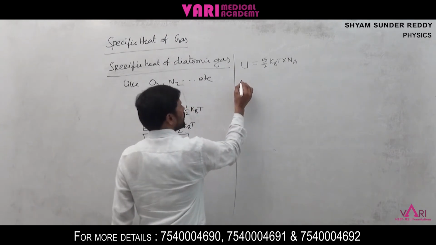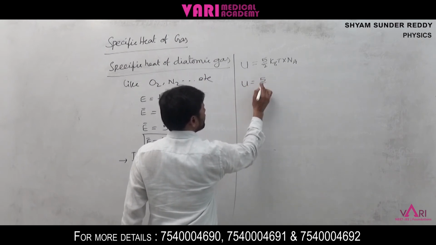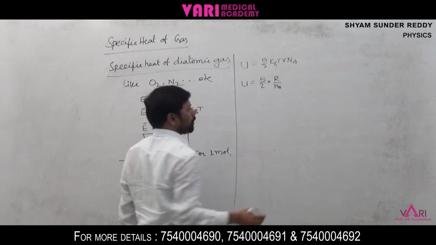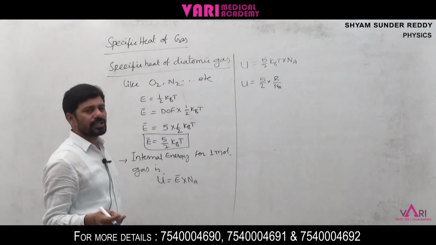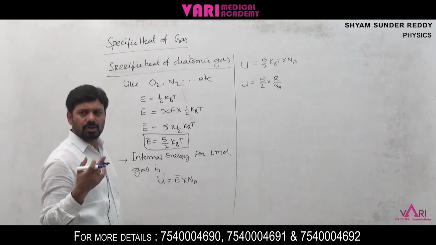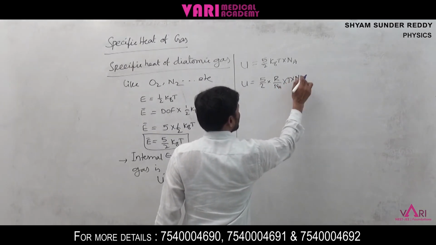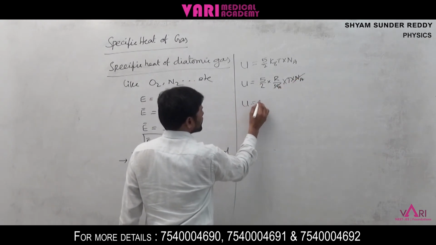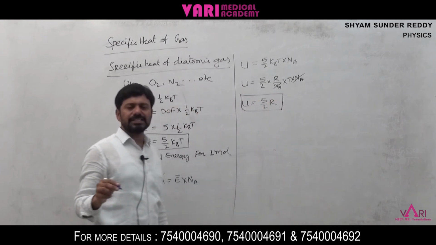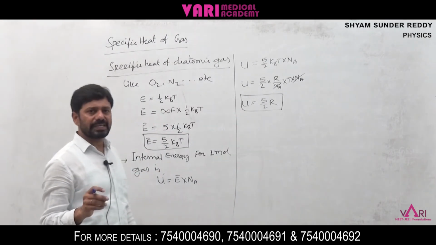So we can write U is equal to 5 by 2, and in the place of kB we can write R by Na. Boltzmann constant is equal to R by Na, the universal gas constant divided by Avogadro number, into T into Na. Na gets cancelled, then we get 5 by 2 RT. This is the internal energy of the diatomic gas molecule.